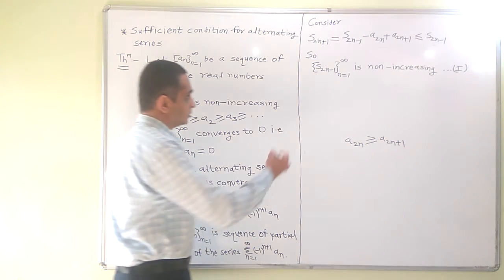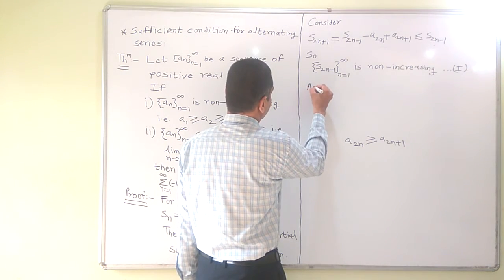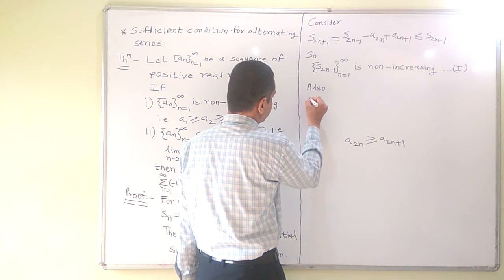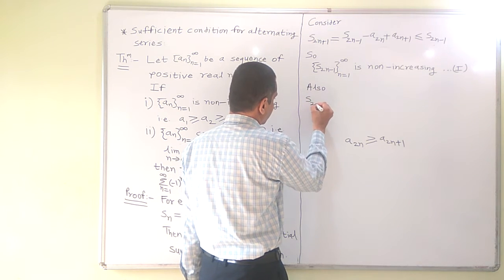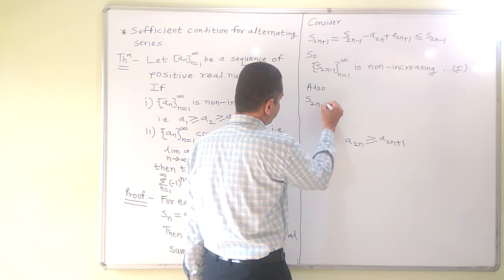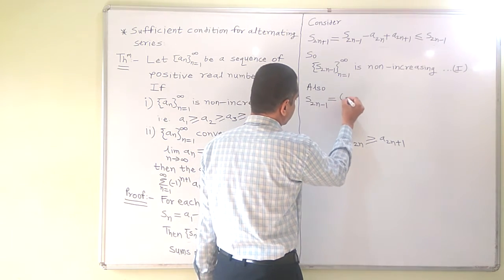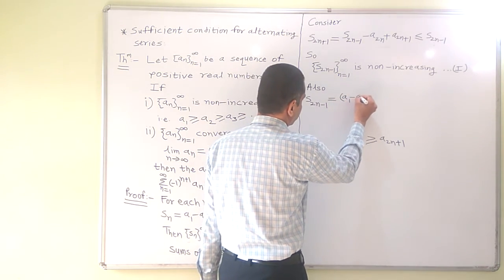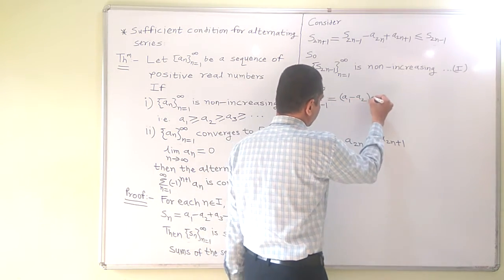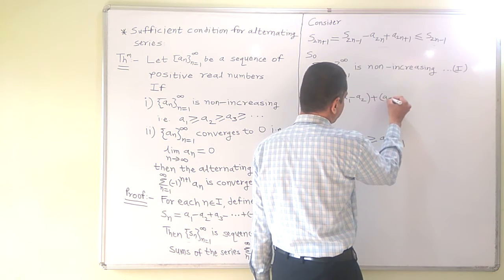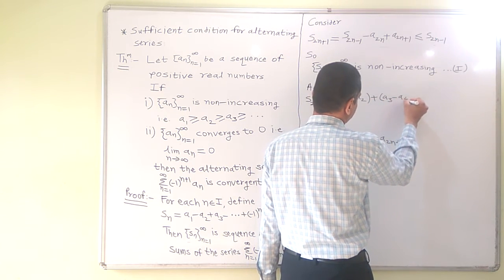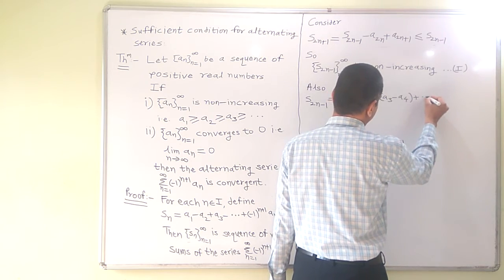Also we can write S2n minus 1 as A1 minus A2 plus A3 minus A4 and so on.